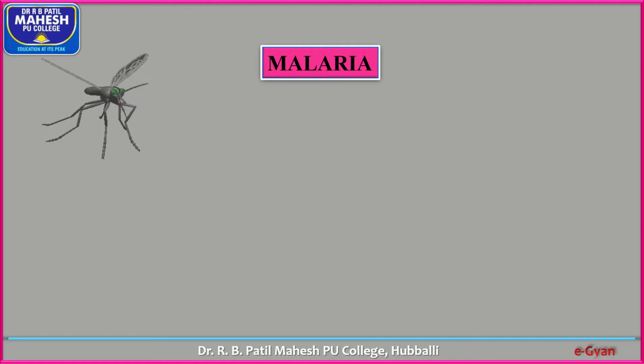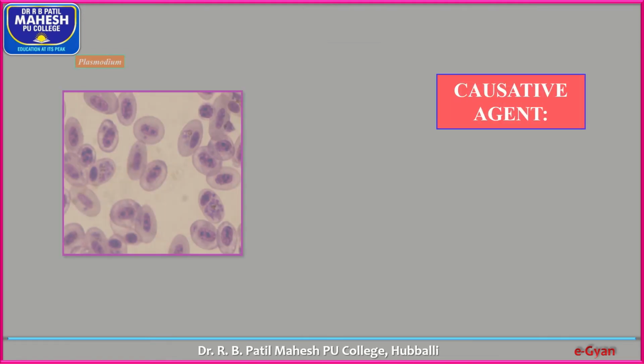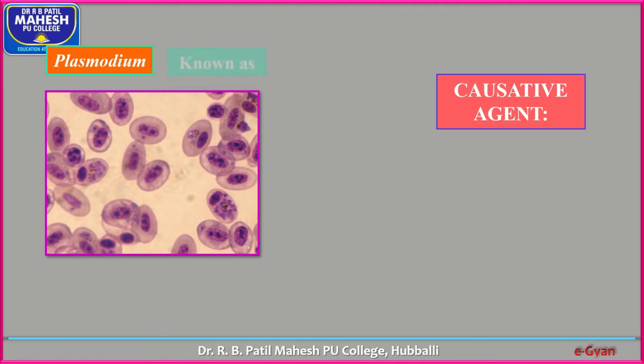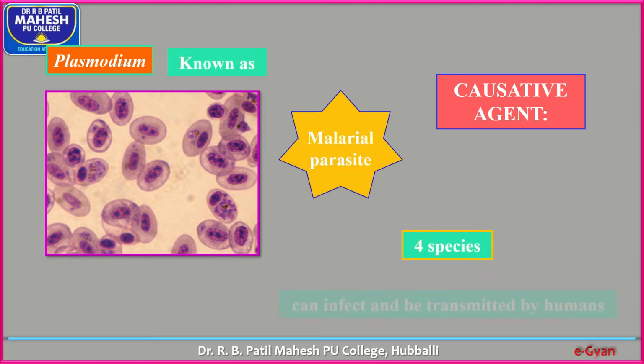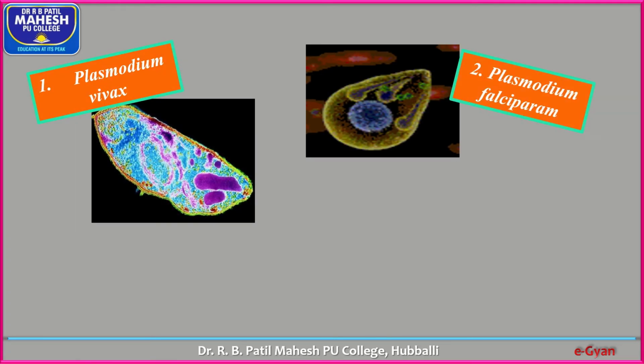Malaria is a mosquito-borne infectious disease caused by Plasmodium species. The causative agents are Plasmodium, known as malarial parasites. The four species which can infect and be transmitted by humans: one is Plasmodium vivax.